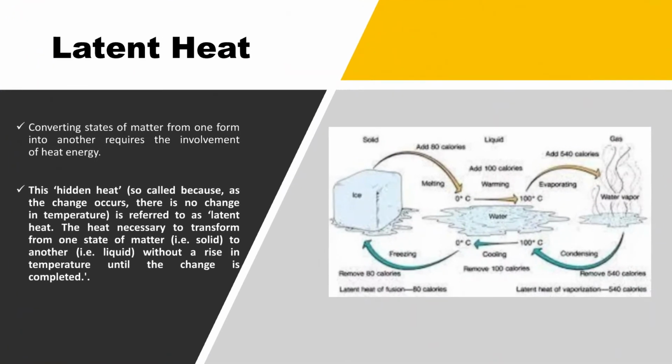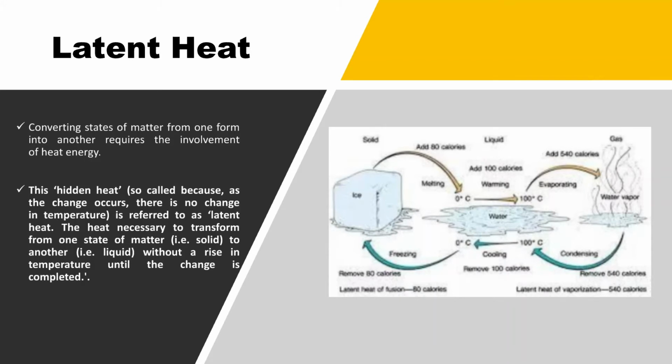Next, we move on to latent heat. You must have observed that when we heat a liquid on the gas, it first gets converted into vapors. When we keep the pan on the gas and provide heat to it, the temperature rises slowly, and once it reaches 100 degrees Celsius, this is the temperature at which it starts getting converted into vapor.